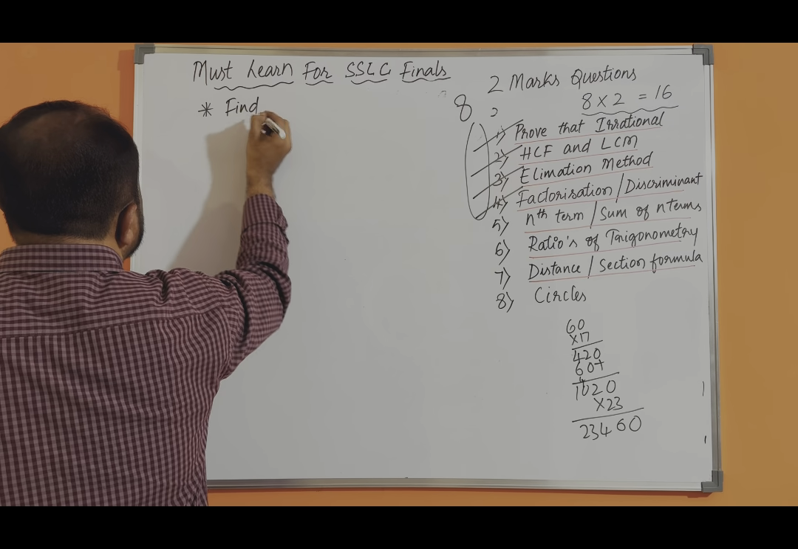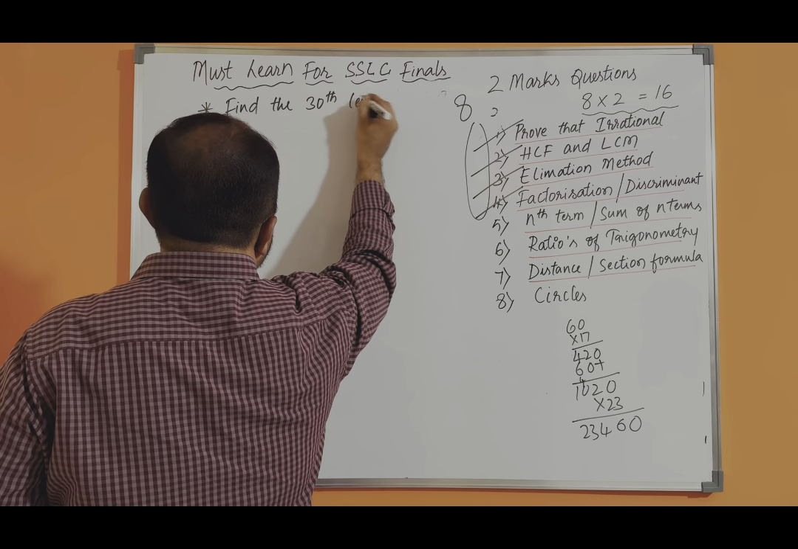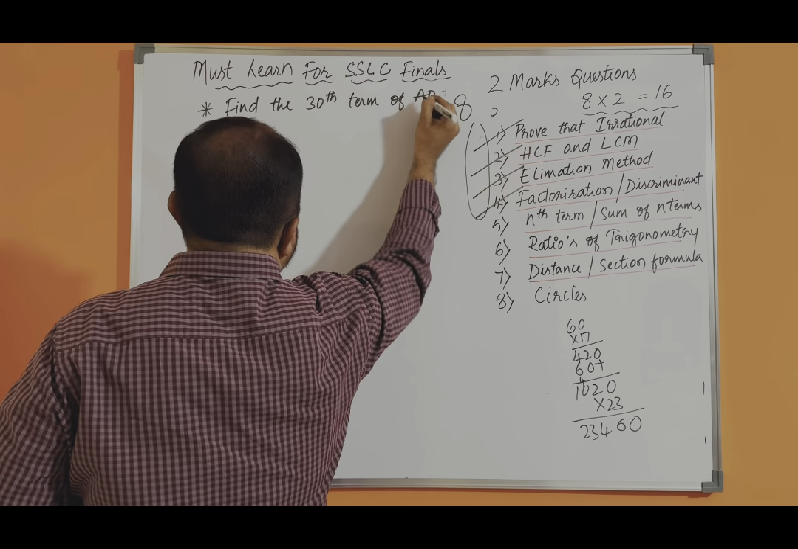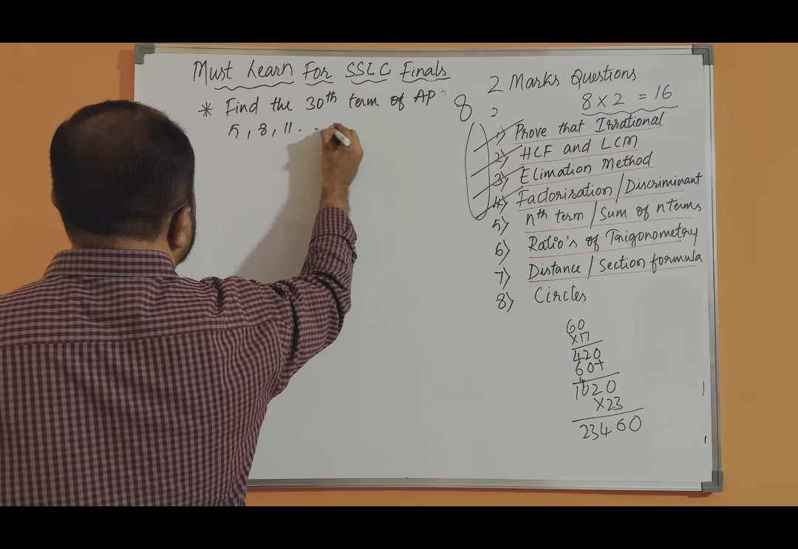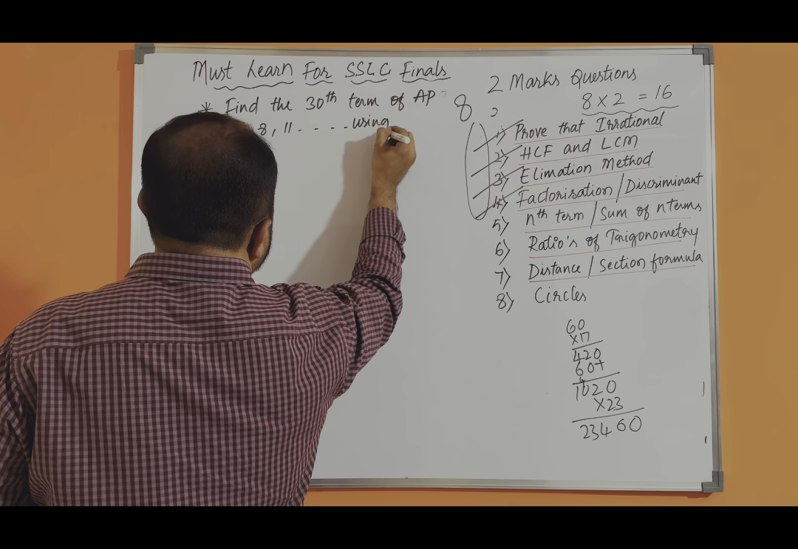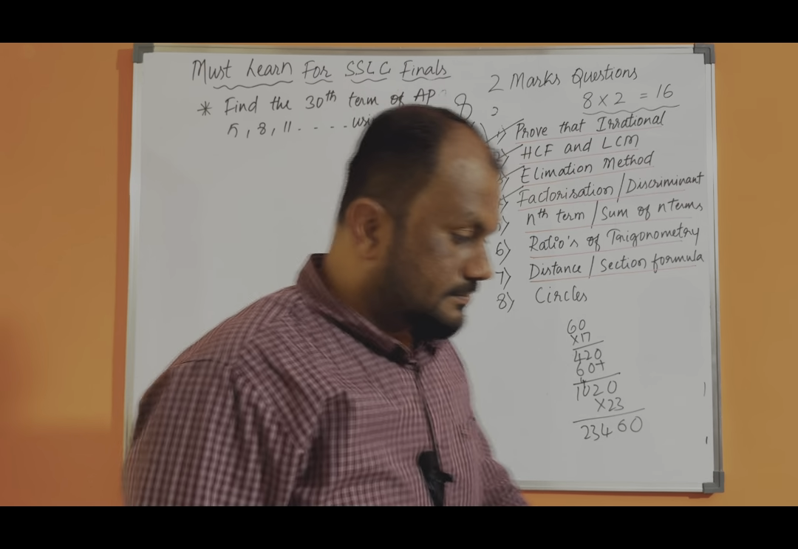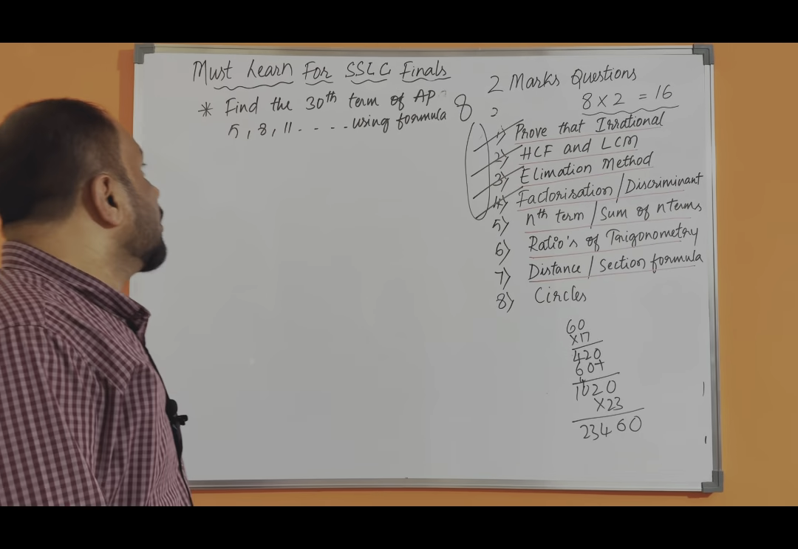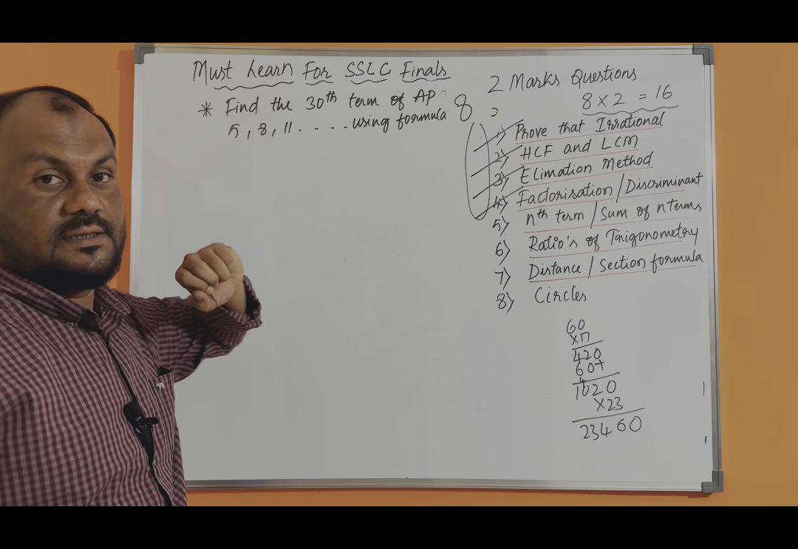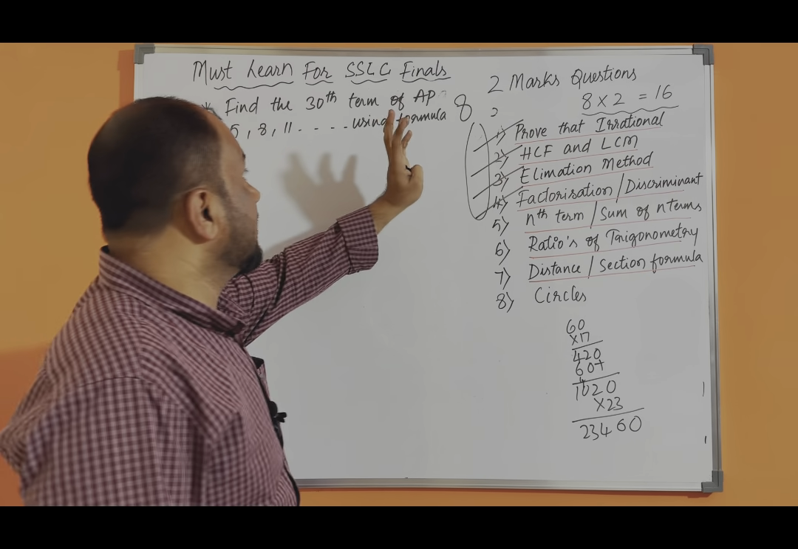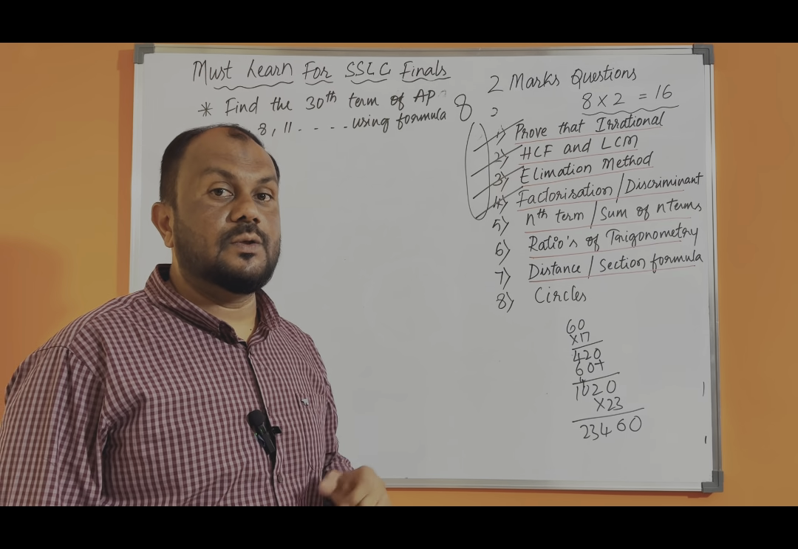Find the 30th term of AP using formula. Okay, so we are trying here. First term is 5, second term is 8, and the third term is 11. So like this, numbers are written, and we need to find out what is the 30th term of this given AP by using the formula.